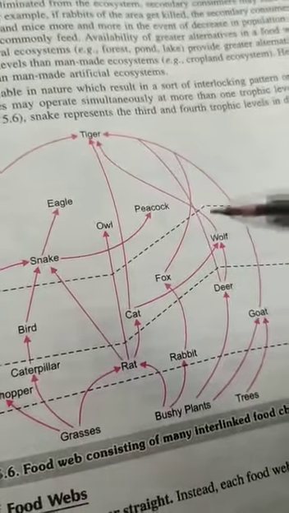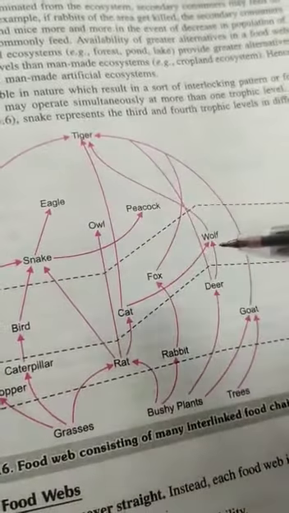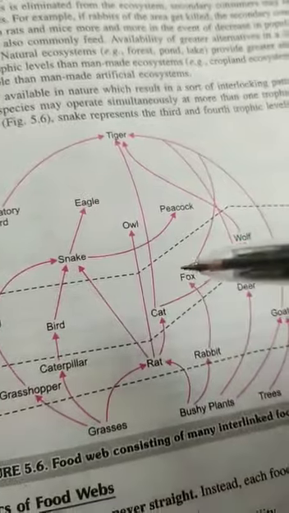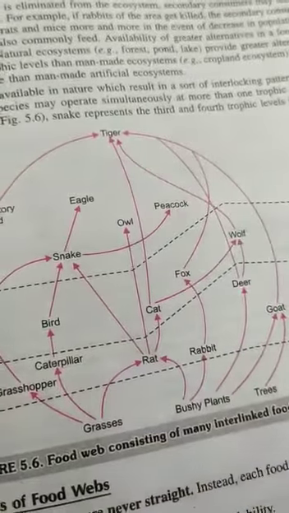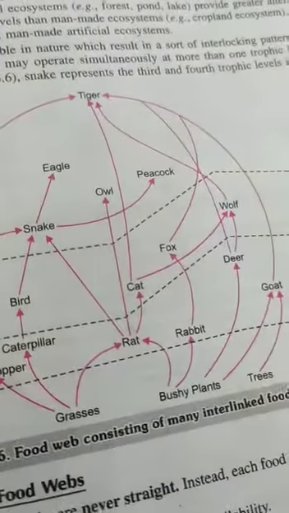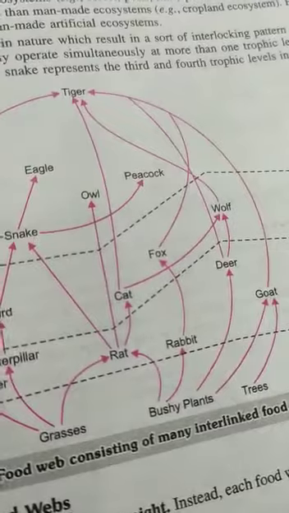So here this food chain is also interconnected over here. So when different food chains are connected at different trophic levels, it forms a food web. So it means that food web is a network.